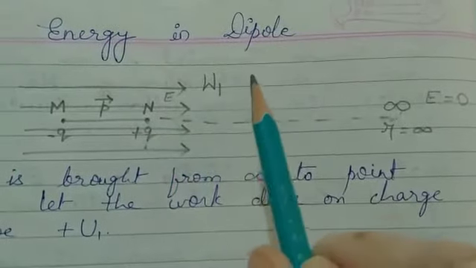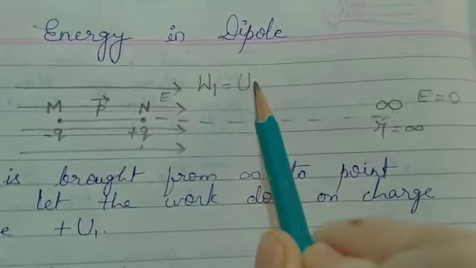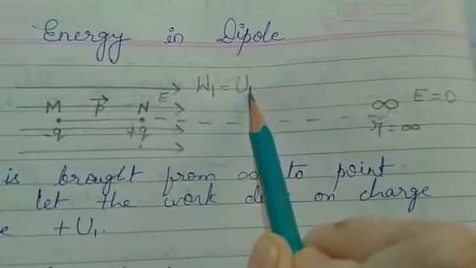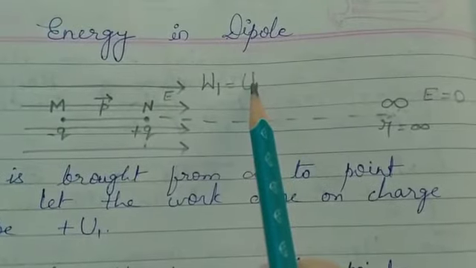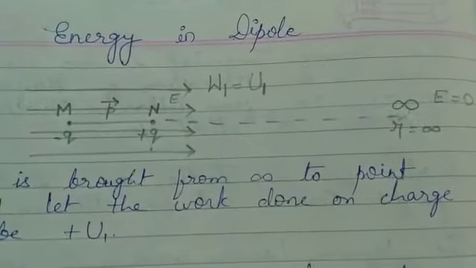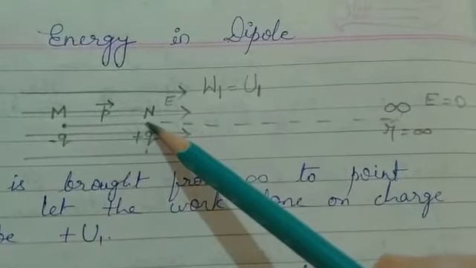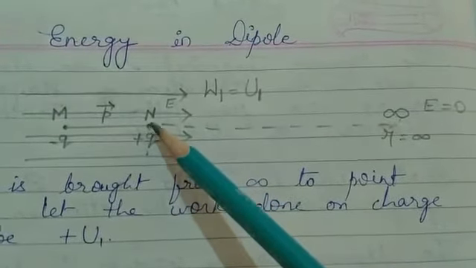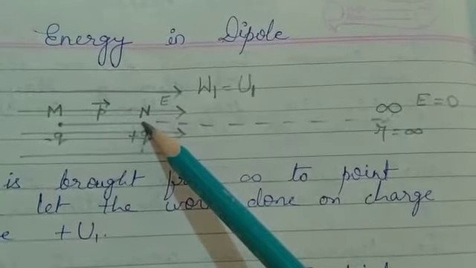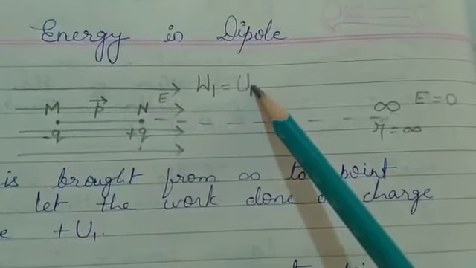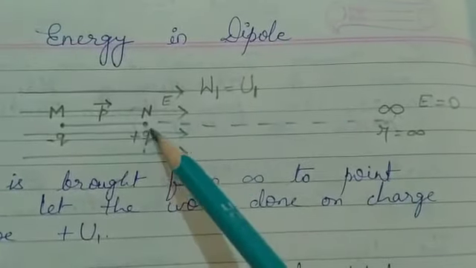So this work is equal to U1, where U1 is the potential energy in bringing the plus q charge from infinity to a point N. When we do so, the plus q charge acquires some energy equal to U1. But in a dipole two charges are there, plus and minus.